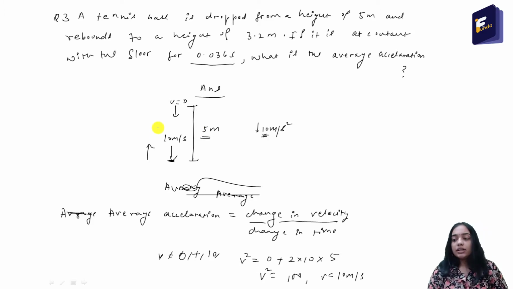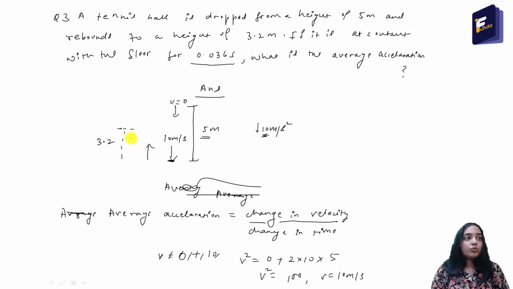and it is given that it rebounds to a height of 3.2 meter. So till here the ball will rebound. From this information we can calculate the final velocity, that is the velocity with which it will rebound. It can be calculated by visualizing this situation separately.